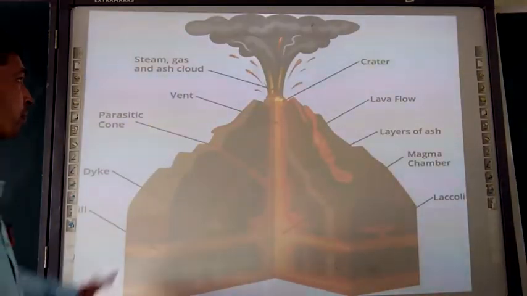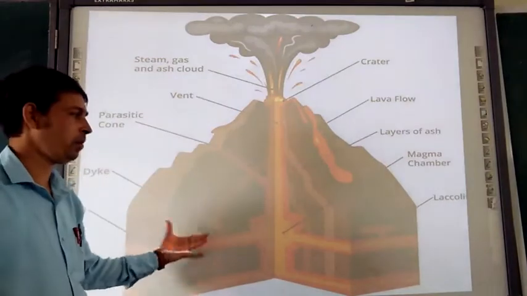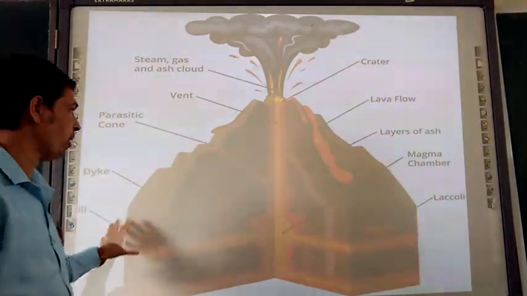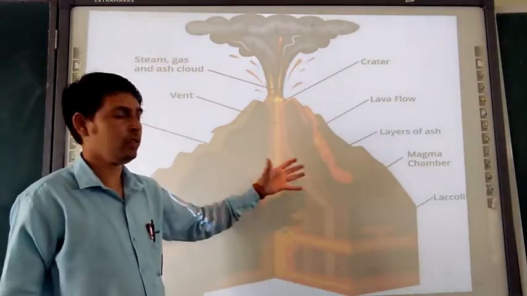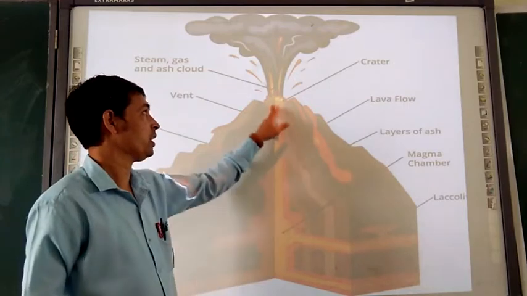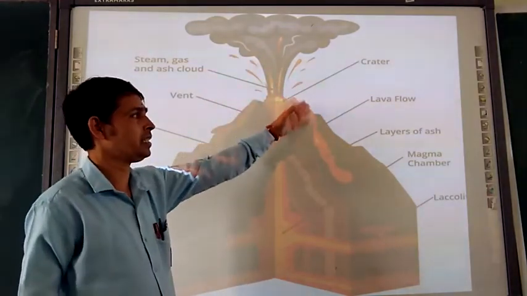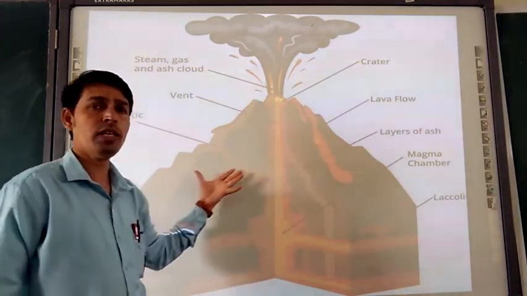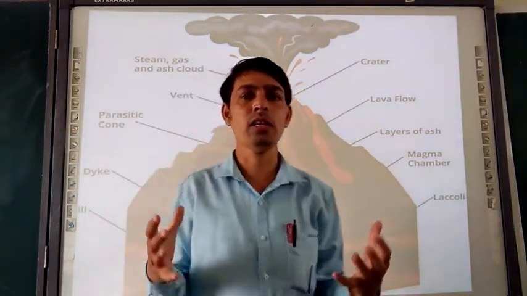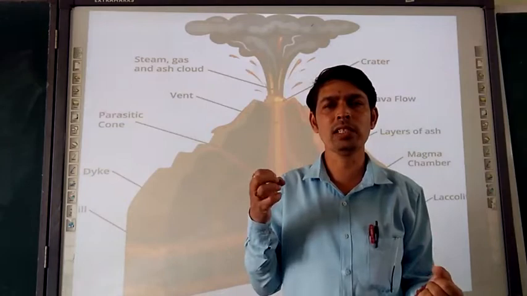Moving further. This is one picture of a volcanic eruption. Here you are seeing the mountain which is the volcano mountain. The lava is coming out, the ash is there, craters there, lava flows there. In this presentation we are going to discuss the sudden forces.